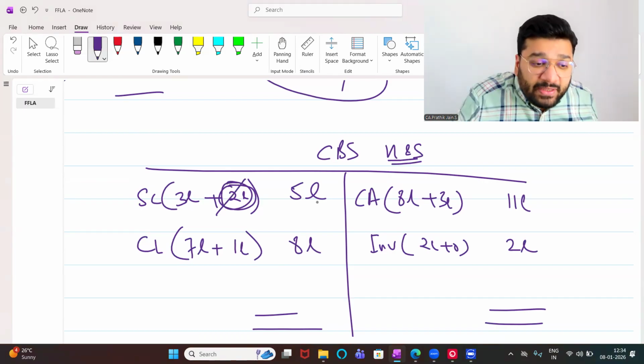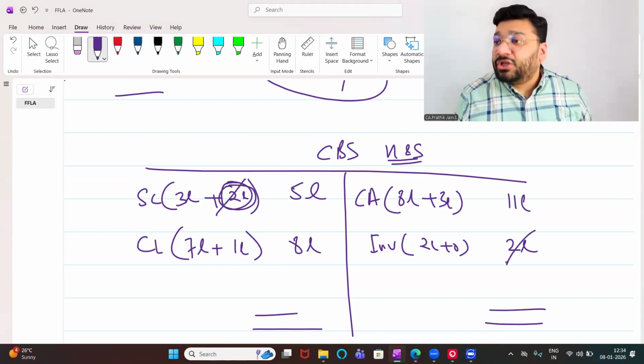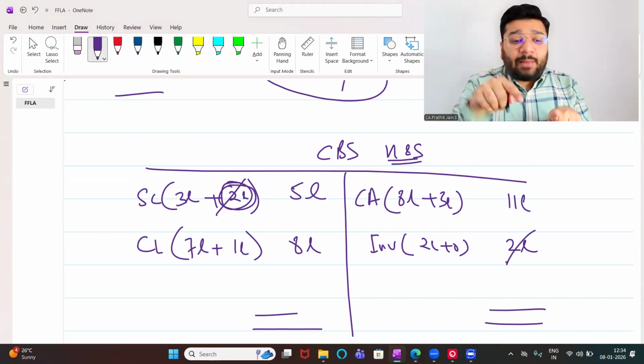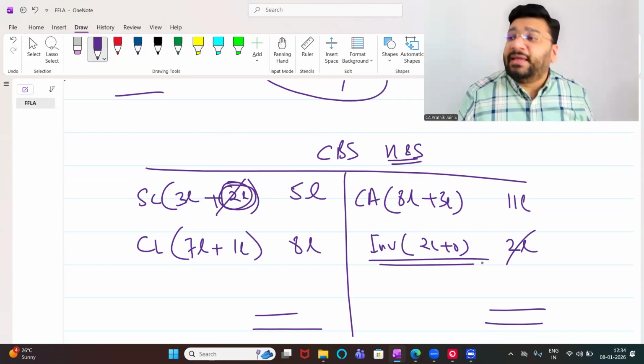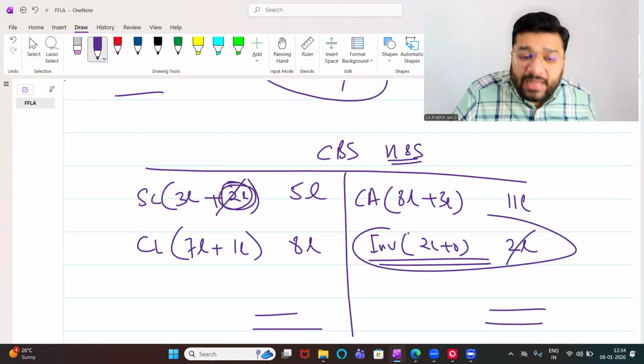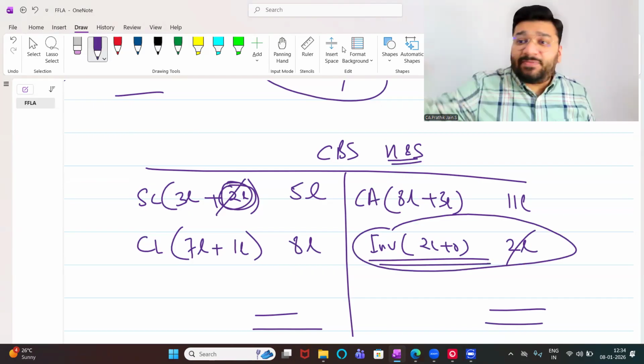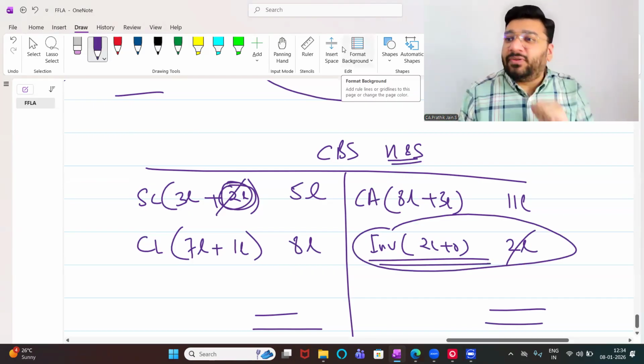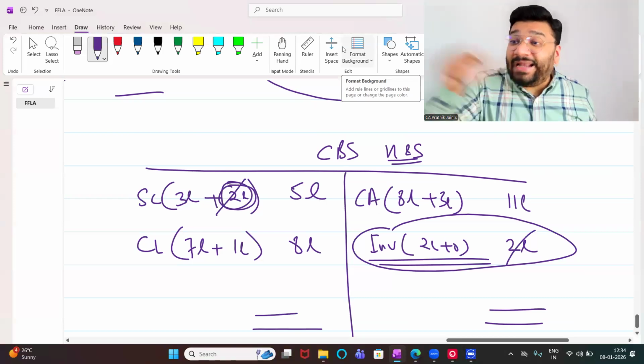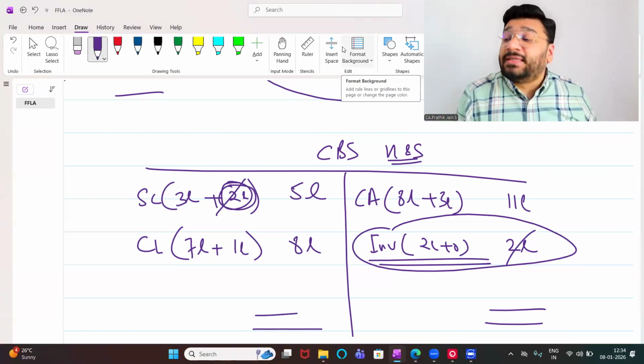So what do we do? We cancel this. So share capital of the subsidiary company is being knocked off against investment. So investment is going out. If investment is going out, what is coming inside? Net asset of the subsidiary company is coming inside.